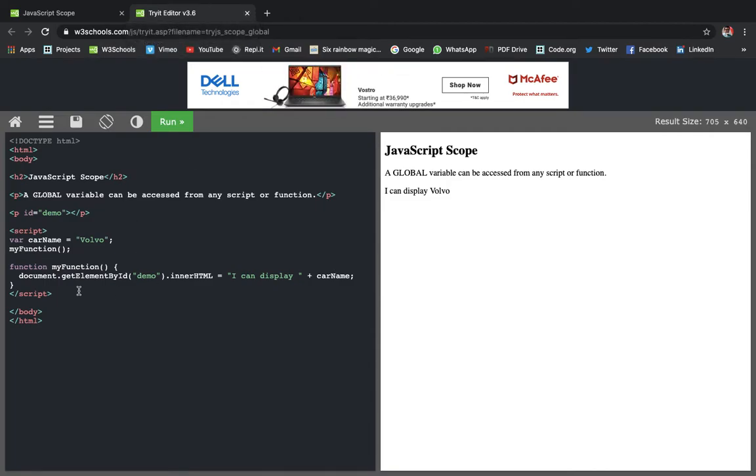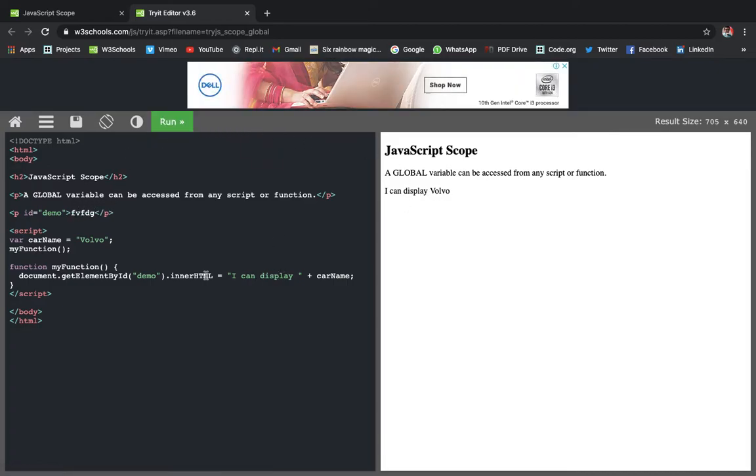Like document.getElementById, this is bringing the element by its id, and it's in HTML. If we write anything in this part over here, it will not show right now because we are changing the inner HTML. So this part changes, and I can display plus carName. carName's value is Volvo, so I can display Volvo.